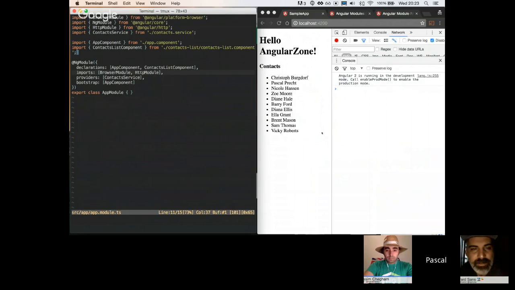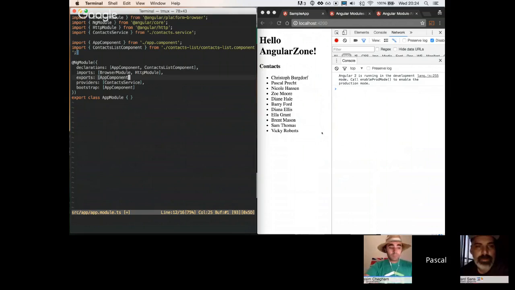Right. So when you import an ng module, you will get all of its providers plus all the declarables that are exported from that module. There's basically another property called exports, which allows you to export things from your module in case your module is imported somewhere else. You can cherry pick what you want to expose.